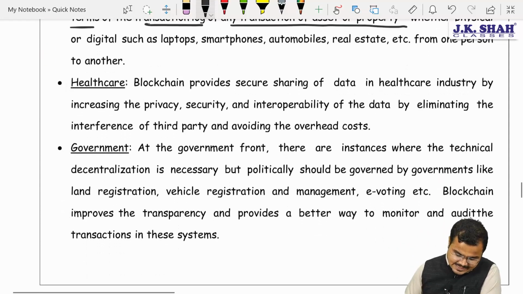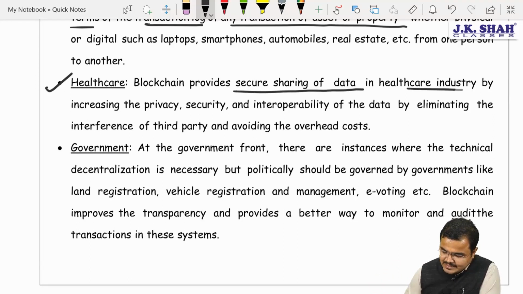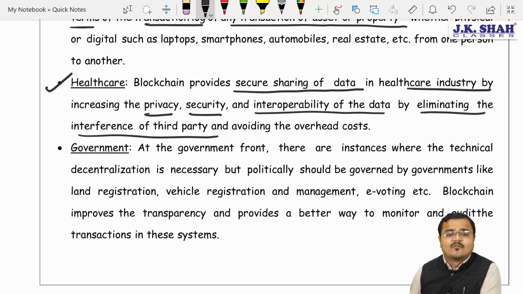Yes, sir. Second one, sir, in the healthcare sector we can also use it to securely transfer the data of patients. Yes, Chartered, see this. Blockchain provides secured sharing of data in the healthcare industry by increasing privacy, security and interoperability of the data by eliminating the interference of any third party.